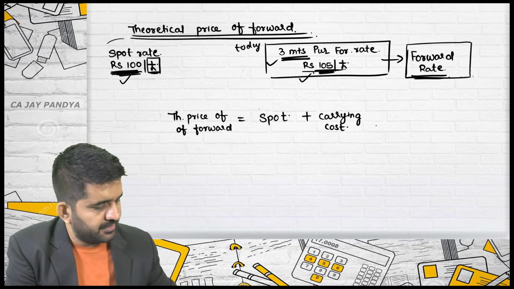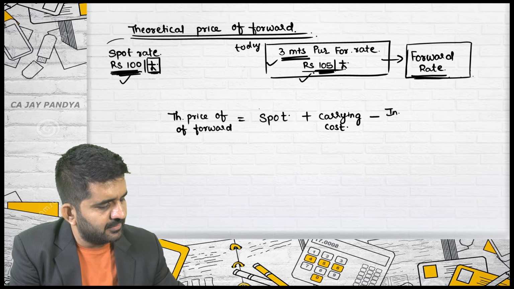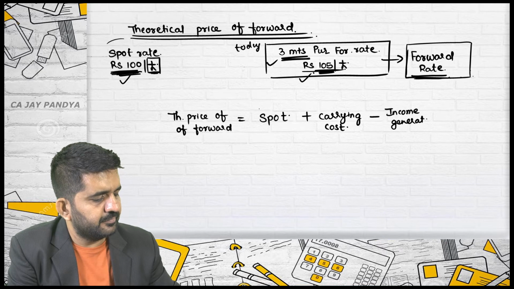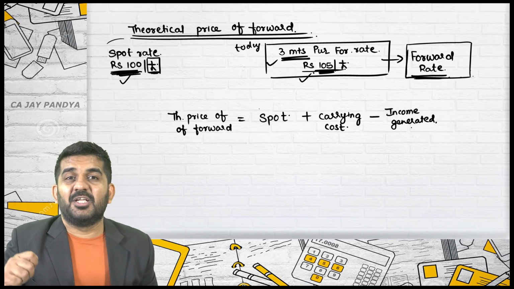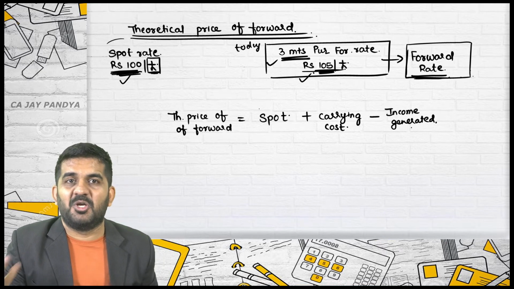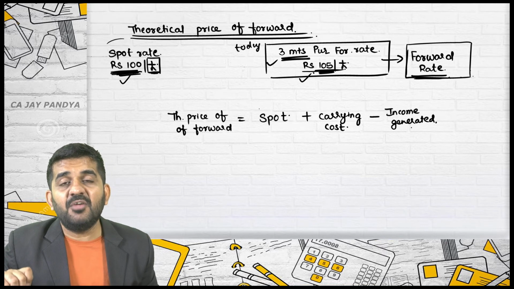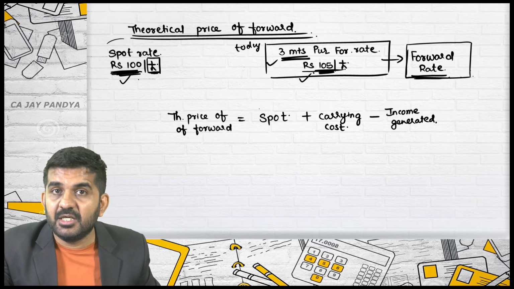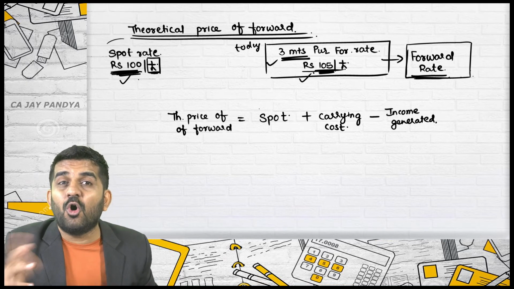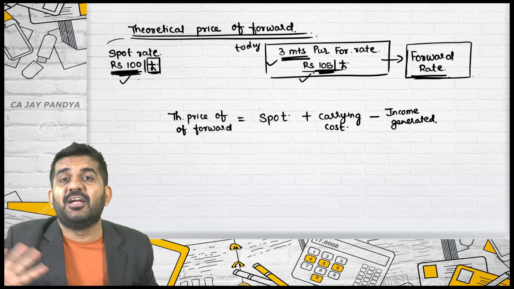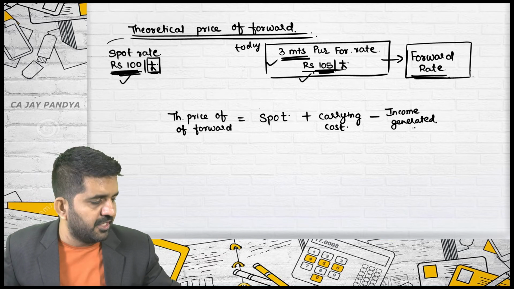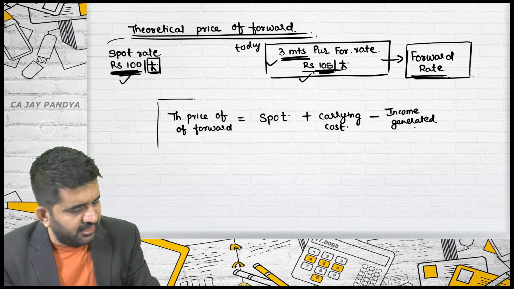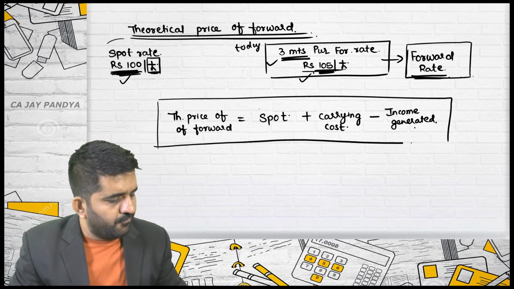Normally it is interest minus income generated. See, if it is tomatoes or potatoes, it will not generate any income. But if they are shares, so instead of pound, there can be even one Reliance share. Is it alright? Then a share sometimes gives dividend in between. Then it is income generated and will be reduced from this particular. And this is a theoretical price of forward.